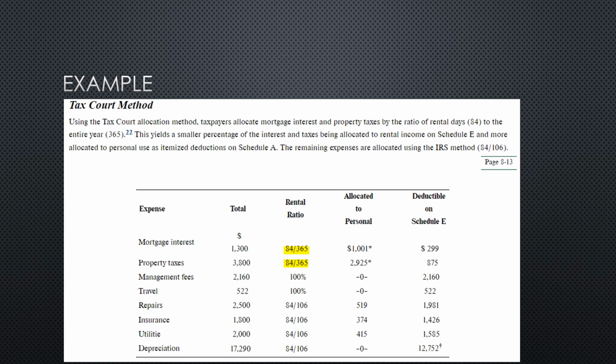Here is the example of the tax court method. We have almost the same calculations, except the mortgage interest and the property taxes are divided by 365 instead of 106. So we have 84 over 365, and once you multiply that by 1,300, you get 299 that is deductible on Schedule E, and the rest is allocated to personal.